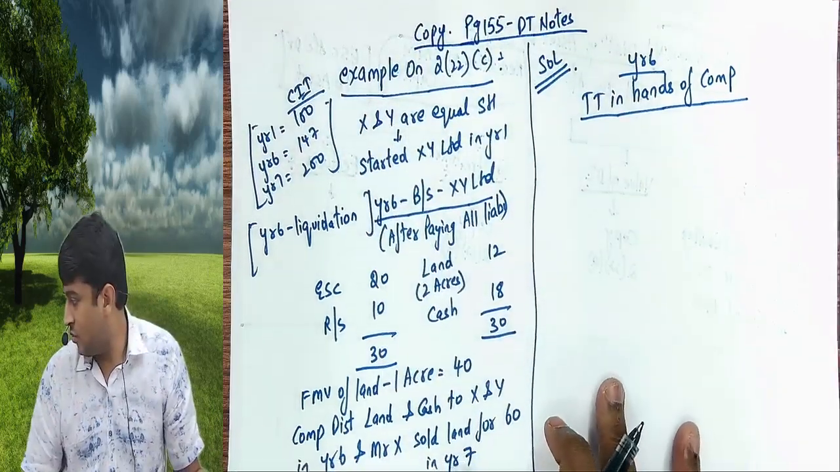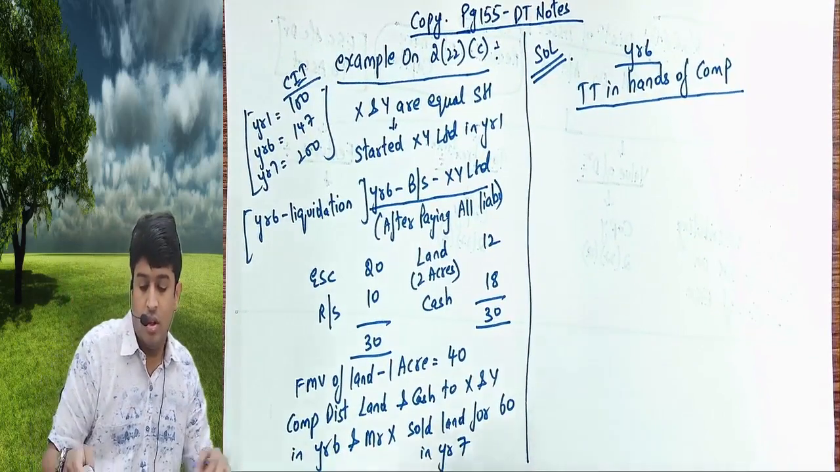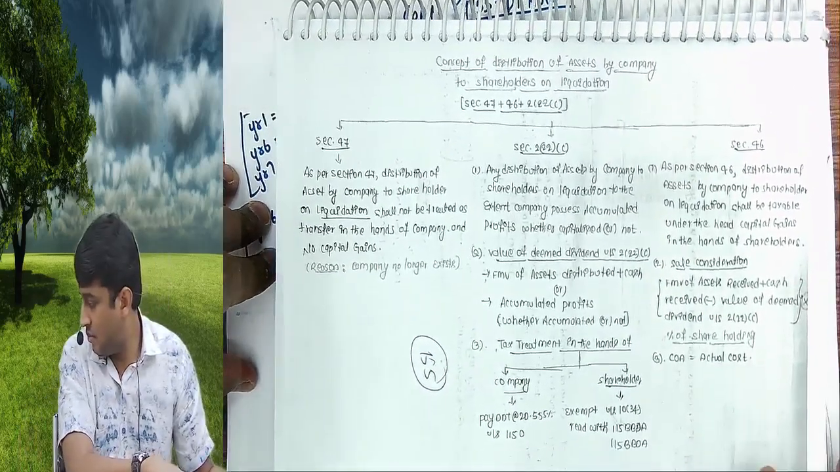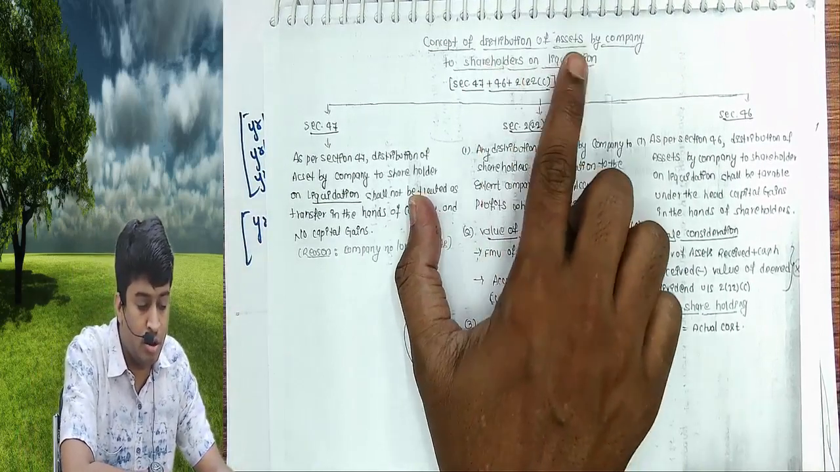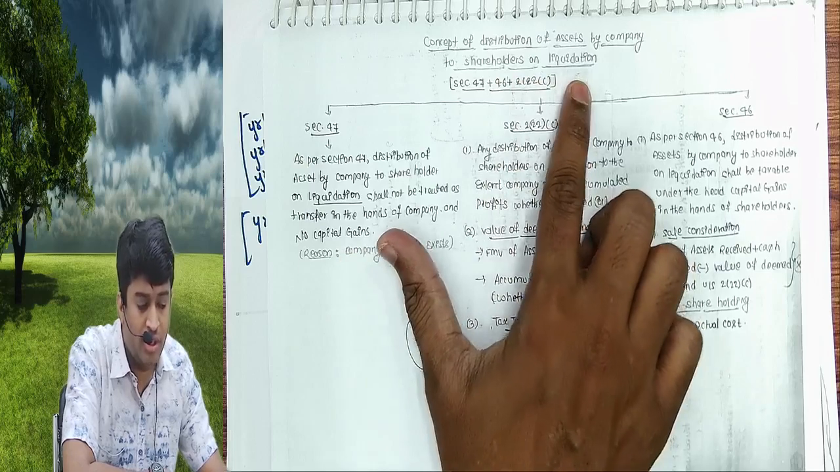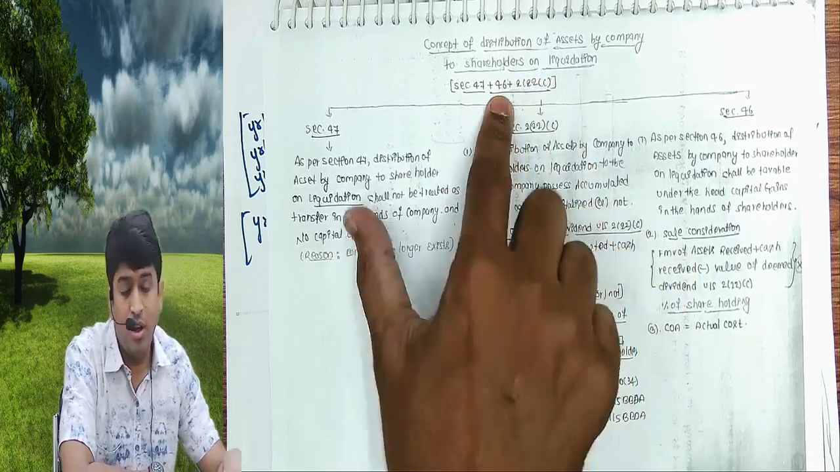Come to page 155 of your DT notes. You'll find this particular heading: concept of distribution of assets by company to shareholder on liquidation, section 47 plus section 46 plus 222C.